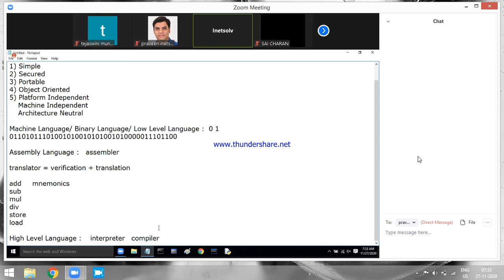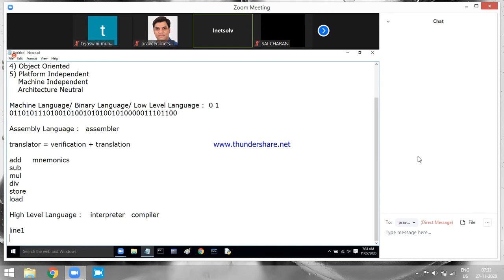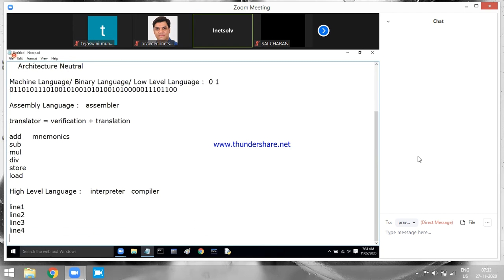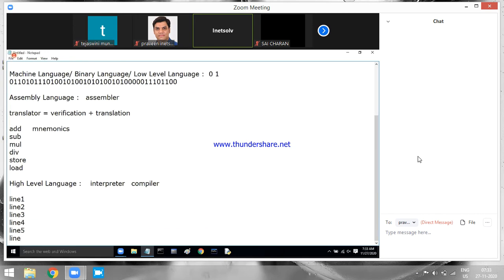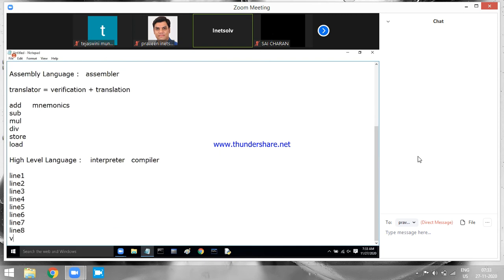Now, both are translators here, but there is some small difference between interpreter and compiler. Praveen, what is the difference between interpreter and compiler? That you need to understand there. Something important for you as a programmer. Assume I'm writing a program and I write some 10 lines of code. This is line 1, line 2, line 3, line 4, line 5. I'm writing multiple lines of program there. I wrote some 10 lines of code, assume. This is my program which I am writing there.